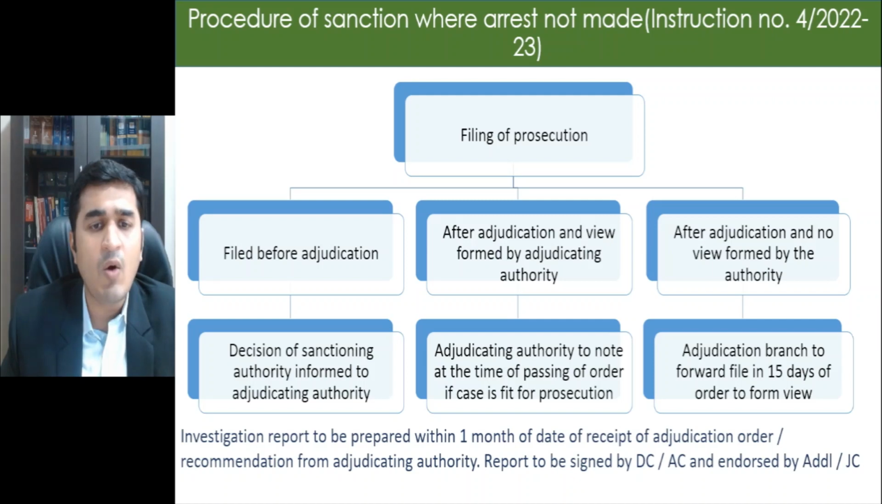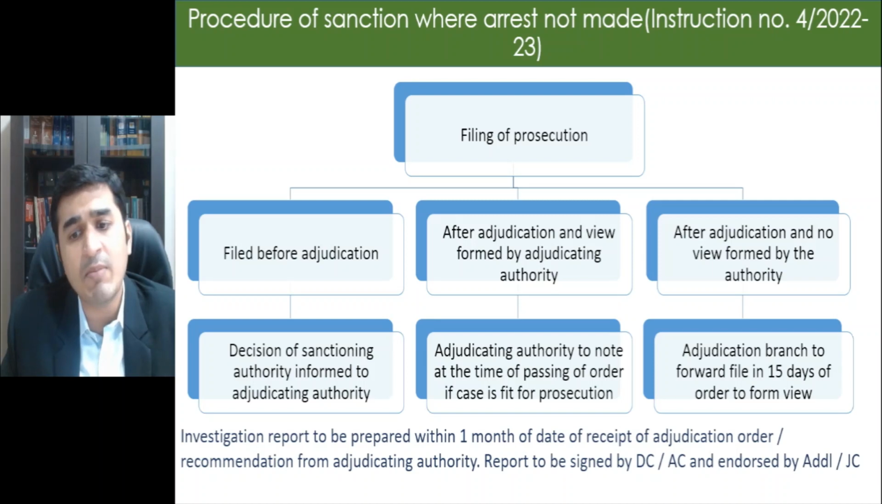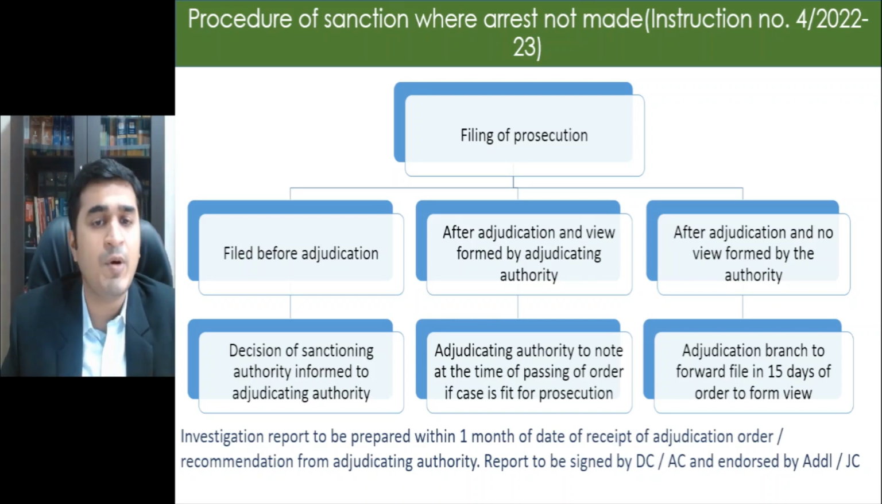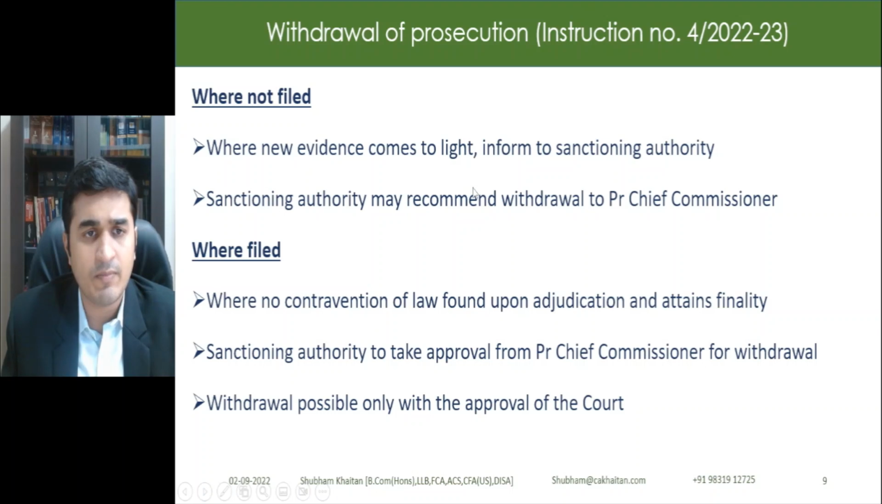Right? Now, if the adjudication proceedings have concluded, in such cases, within 1 month of the adjudication proceeding, an investigation report should be filed that this case is fit for prosecution, and this report should be signed by the deputy commissioner and assistant commissioner, and it should be endorsed by the additional commissioner and joint commissioner that this case is fit for prosecution, so that it can go before the sanctioning authority. Once the sanction is obtained, the case can be filed before the Honorable High Court.